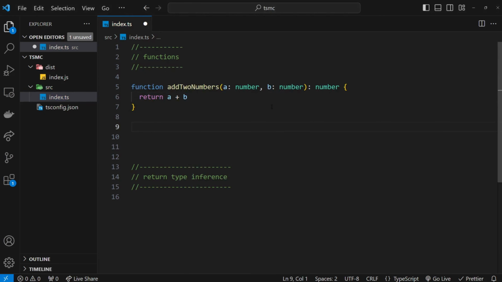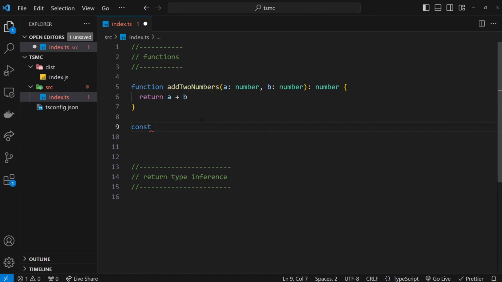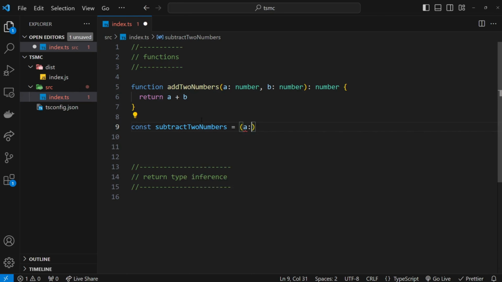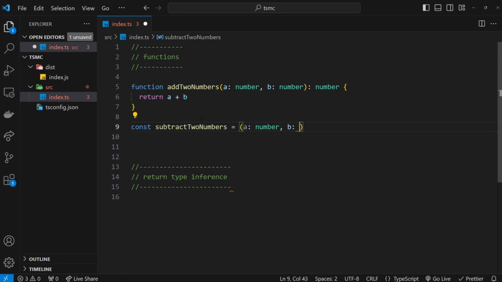Alright, so now let's make another function, but this time I'm going to create the function as an arrow function just to show you both types. We've got a regular function right here. Now we'll do an arrow function. So to do that, we can say const, give the function a name. We'll say subtract two numbers. We set that equal to a function this time, and we're going to take in two arguments. Again, we'll call them a and b, but they can be whatever you want, and they're both going to be numbers. So we'll say the type of a is number, and then the type of b is also number. This is going to return a number.